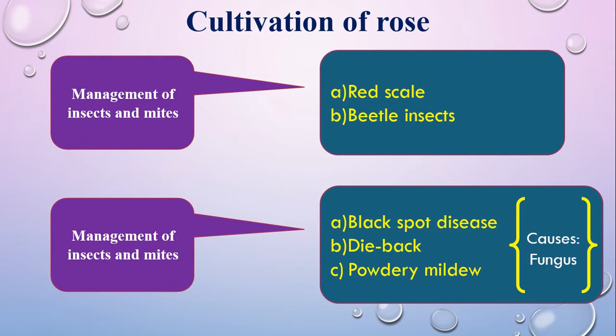Plucking of flowers: before blooming, flowers should be plucked from the plants. After collecting the flowers, dip the lower portion of the petiole in water and keep them under shade, and they can be kept well. It is better to spray water on the flowers occasionally. So this is all about rose cultivation.